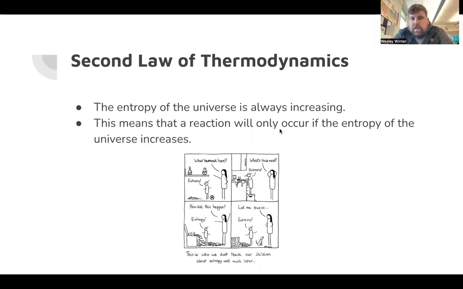That means whenever I look at a chemical reaction or process, the entropy of the universe must go up. If the entropy of the universe is not increasing, that reaction cannot occur. This is a law. This is just something that we observe to happen whenever a process or reaction occurs. Once again, the second law of thermodynamics states that the entropy of the universe is always increasing. When a reaction occurs, the entropy of the universe goes up.